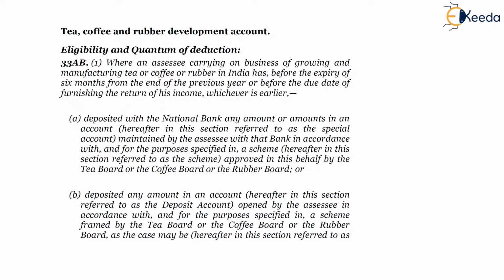In this topic, we will be studying the deduction available to an entity engaged in the tea, coffee or rubber industry, wherein an amount is deposited in a special deposit account, and the entity will be eligible for a deduction based on the deposit amount or 40% of the profits of the entity, whichever is lower.